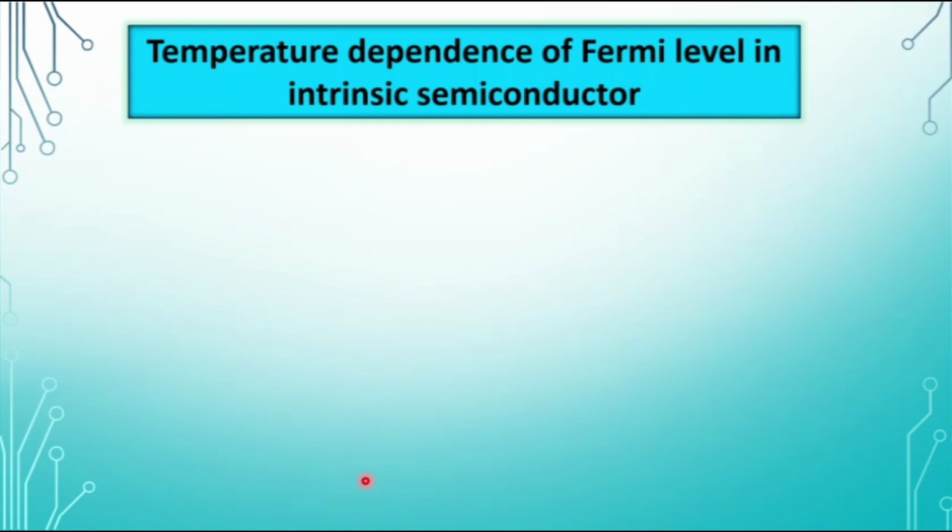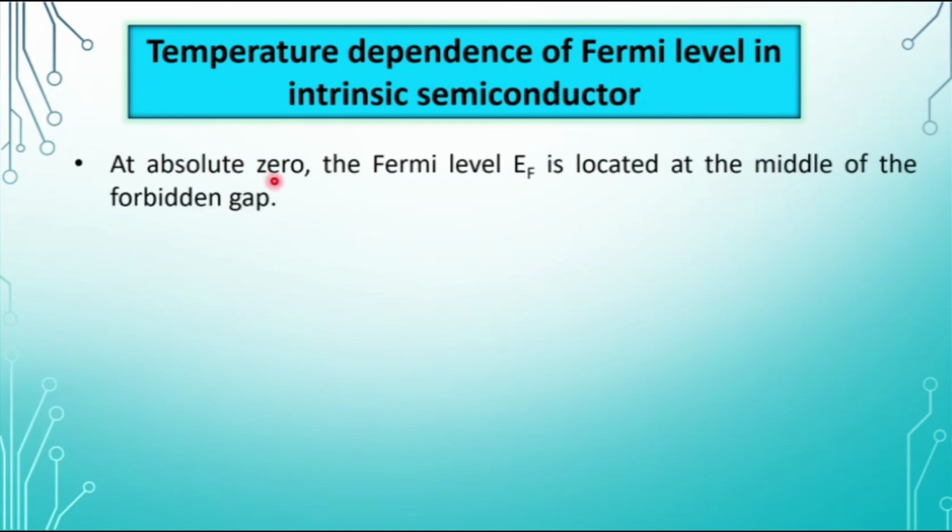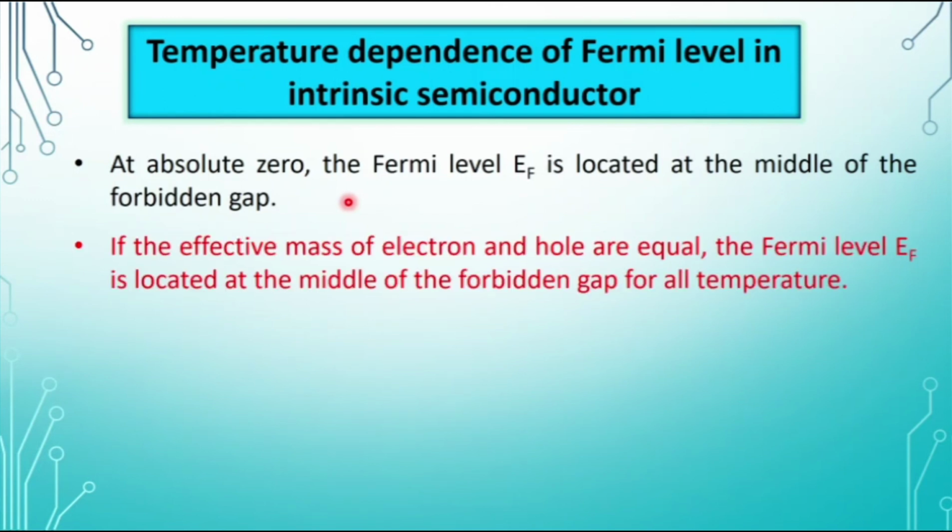Let us summarize what we have discussed today. At absolute 0, the Fermi level EF is located at the middle of the forbidden gap. If the effective mass of electron and hole are equal, the Fermi level EF is located at the middle of the forbidden gap for all possible temperatures. So, this we have seen through graph and derivation also.